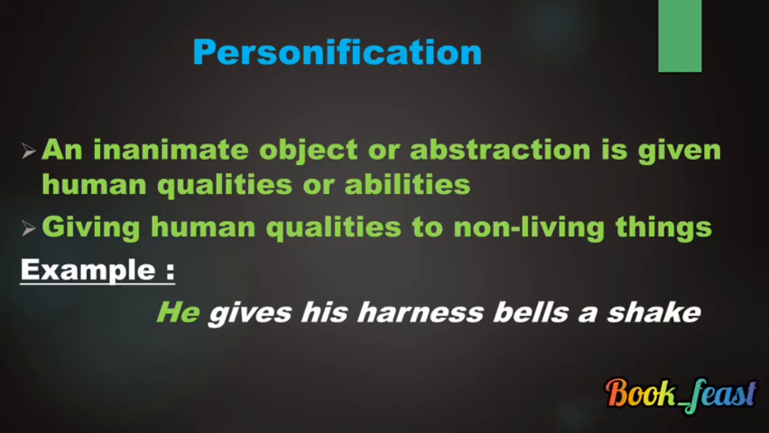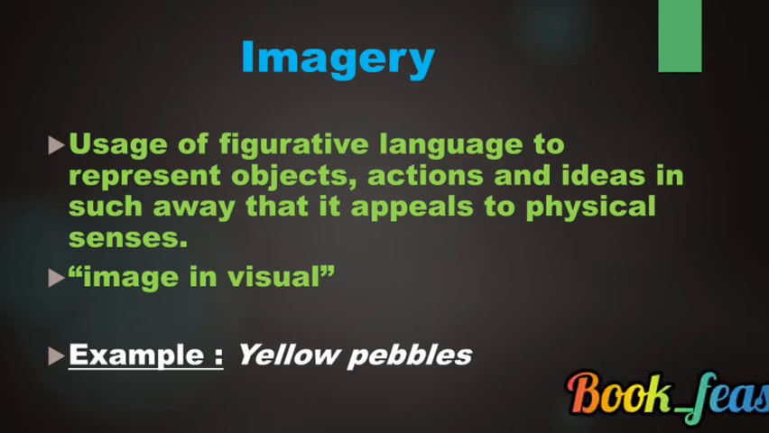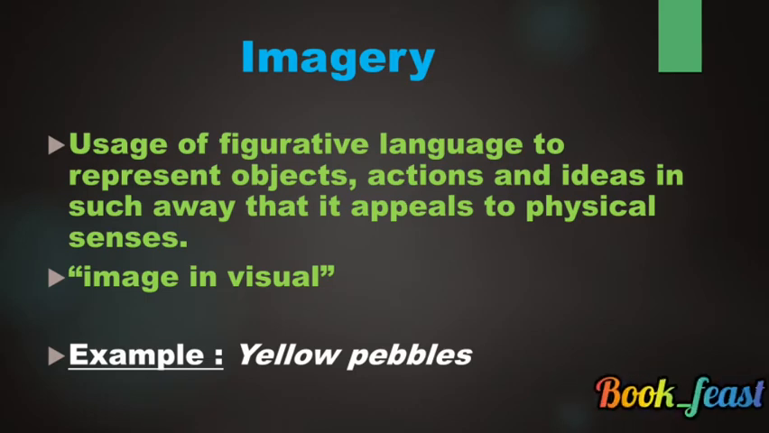Here he talks about not a human being but an animal, a horse. The poet might have written "it gives," but he has mentioned "he," where he personifies the horse by giving the human quality. When you go for the next, imagery, split the word and see image, using figurative language to represent objects, actions and ideas in such a way that it appeals to the physical senses. Image is visual. When you read a word, a sentence or a paragraph, automatically the image will be shown in your mind.